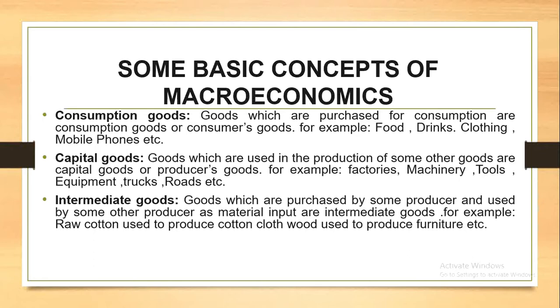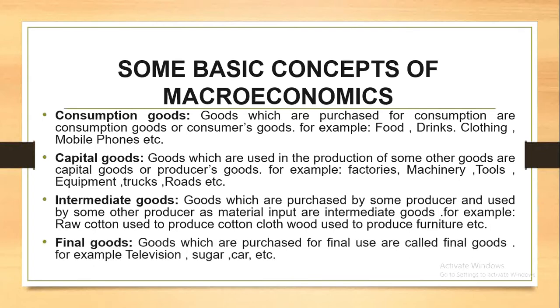For example, raw cotton used to produce cotton cloth or wood used to produce furniture. By the sentence and the example, we can understand the meaning of intermediate goods. It means the goods which are used for the production of the next goods, like raw cotton we can use for the production of cotton cloths.